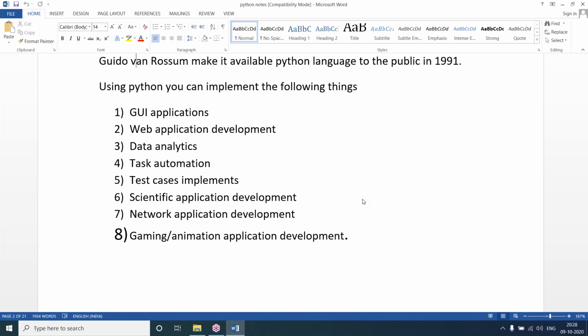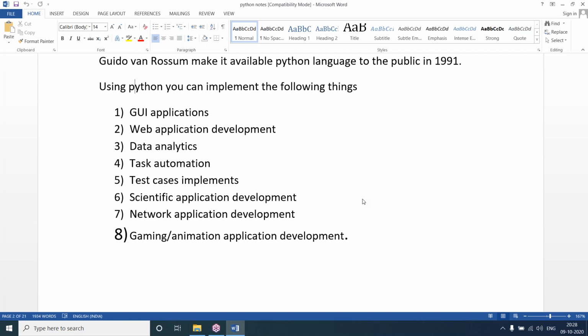Even in Hyderabad, the gaming industry is increasing. To develop game applications in Python, we have Pygame and other libraries. Using those Python libraries, applications can be developed easily. These are the applications we can develop.